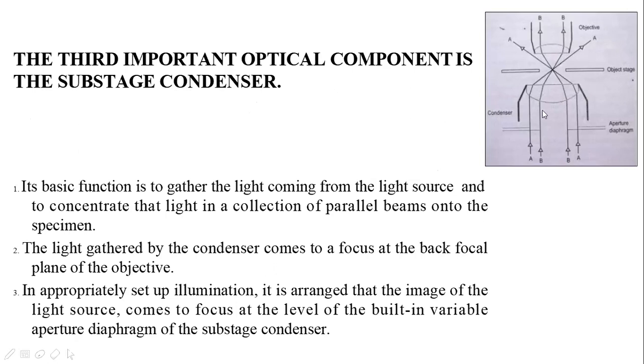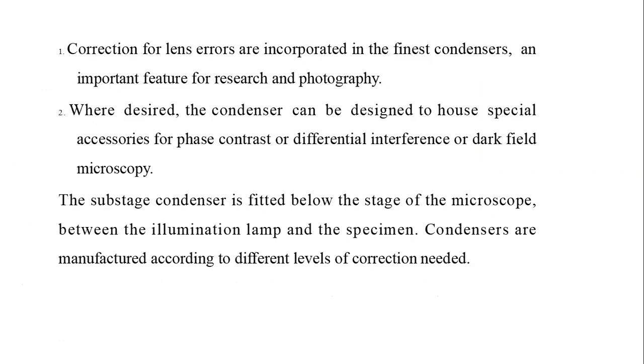It gathers the light and focuses it onto the specimen. With appropriately set up illumination, the image of the light source comes to focus at the level of the built-in variable aperture diaphragm. Based on the diaphragm present in the condenser, the amount of light will be collected by the condenser.